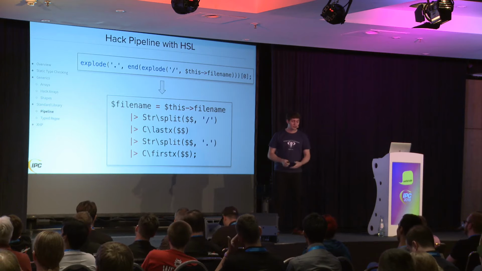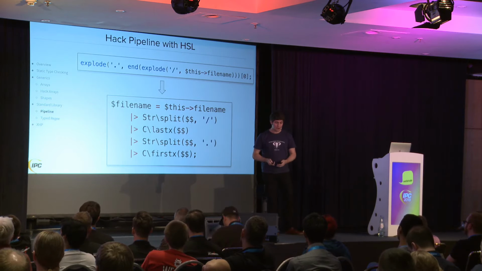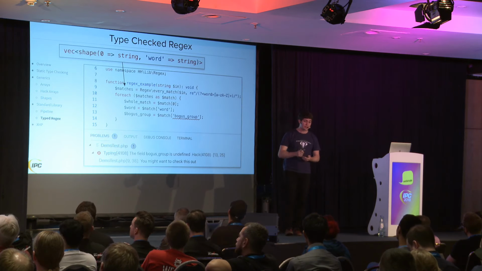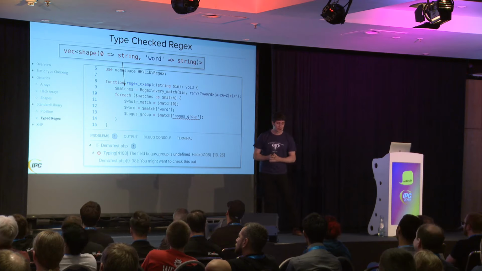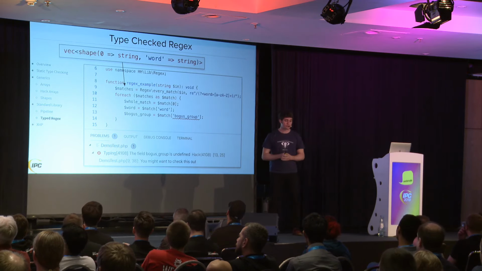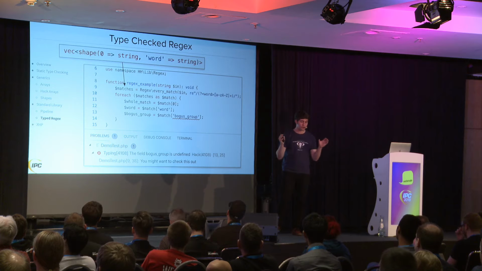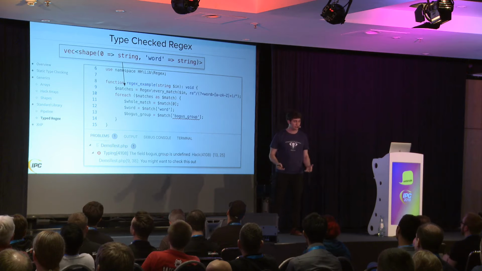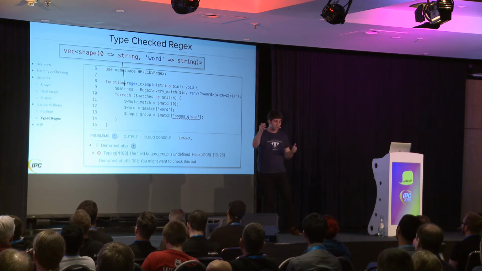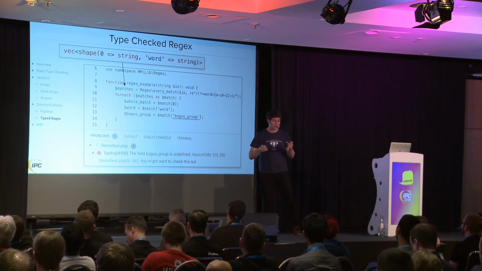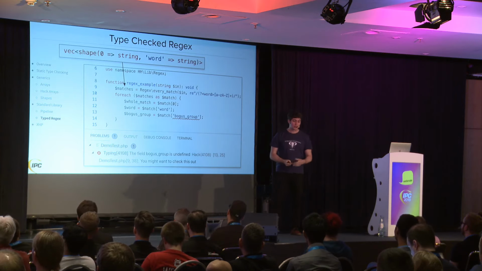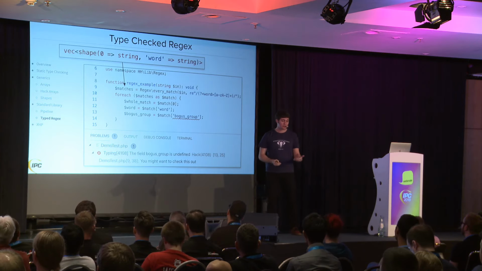Another feature I want to highlight with Hack's HSL, the Hack Standard Library, is these regular expressions that are typed. So we have these strings, these RE prefix strings, sort of like Python, where you have a regular expression string. It's a special kind of string. And Hack will statically validate the syntax of that regular expression, so it knows that it's a valid regular expression. It will fail the type checker otherwise. And it will also inspect the contents of the regular expression, and it will understand which capture groups exist, both named and numbered capture groups in there. And then the type system is aware of what the type of that return will be.